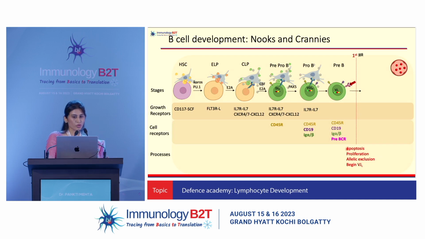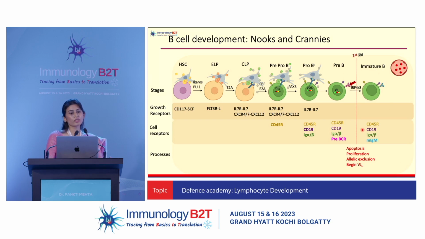So you have apoptosis of those cells that are not expressing the pre-BCR because they will not receive any signals. You have proliferation of these cells. If there is pre-BCR expression, signals through that will bring about proliferation, allelic exclusion in the same way, and with the help of IRF4 and 8 transcription factors, it will bring about VJ recombination for the light chains. It will then move to the immature B cell stage where it will start expressing a mature membrane IgM with either the mature kappa or the lambda light chains.